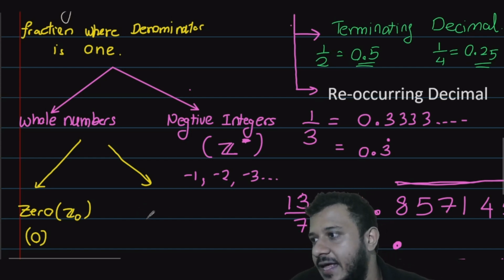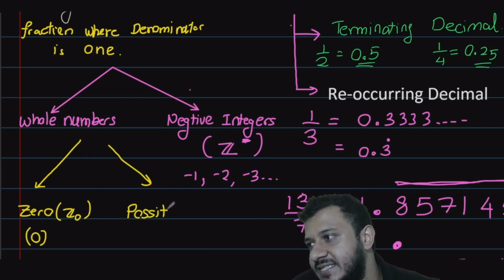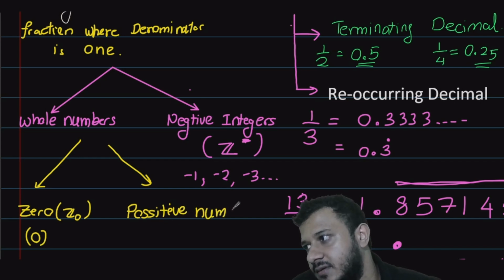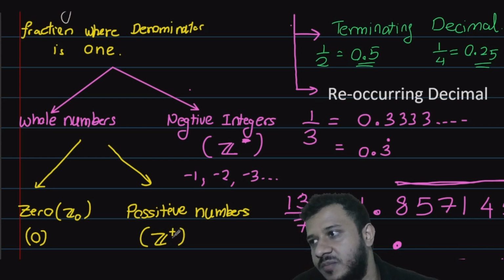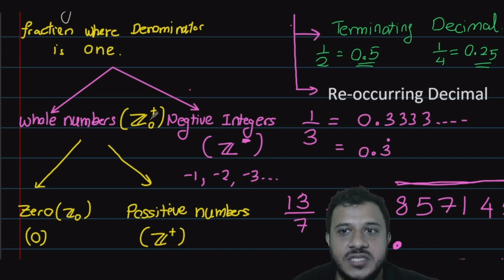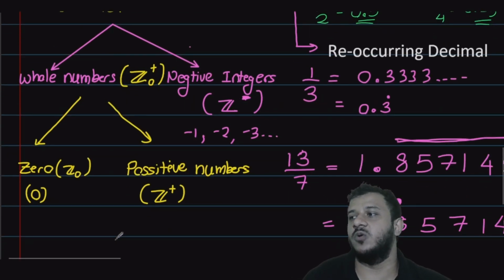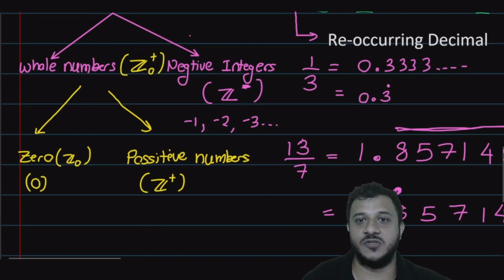And the other one is positive numbers or positive integers, where we write with a Z and a plus on the top. That means whole numbers, how do we denote it? Z with a 0 and a plus. Positive numbers and 0 is whole numbers. So if somebody asks you, is a negative number a whole number? No. Negative number is not. You can't.